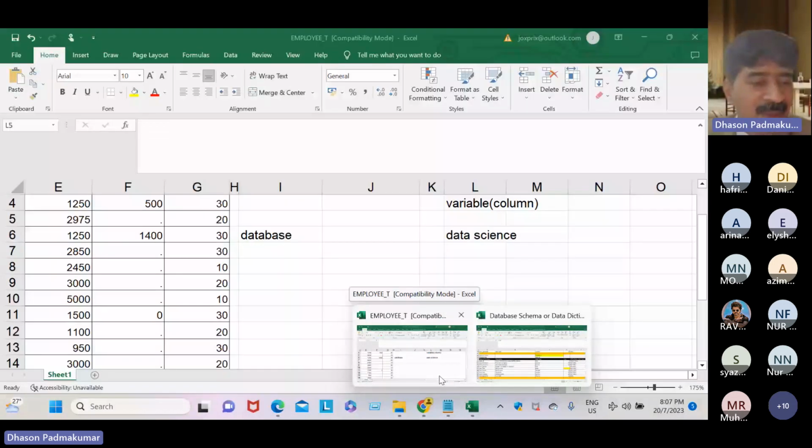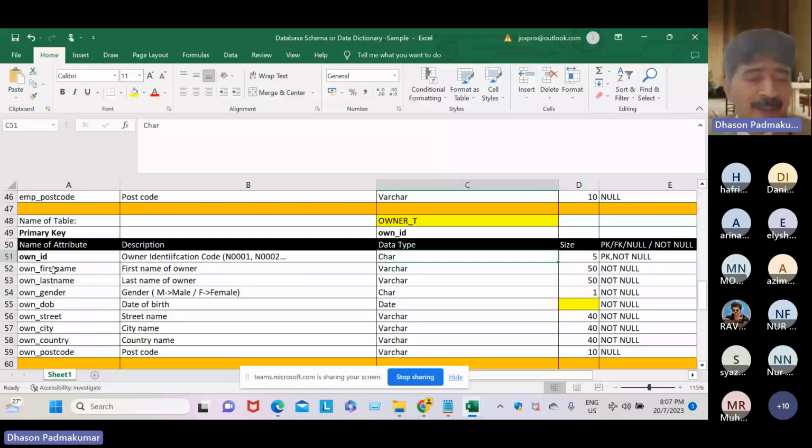In relational, the primary key is important, the data type is important, the data size is important, null or not null, everything is very strict. In non-relational, relaxed or free means no defined structure, while this one is very strict in structure.